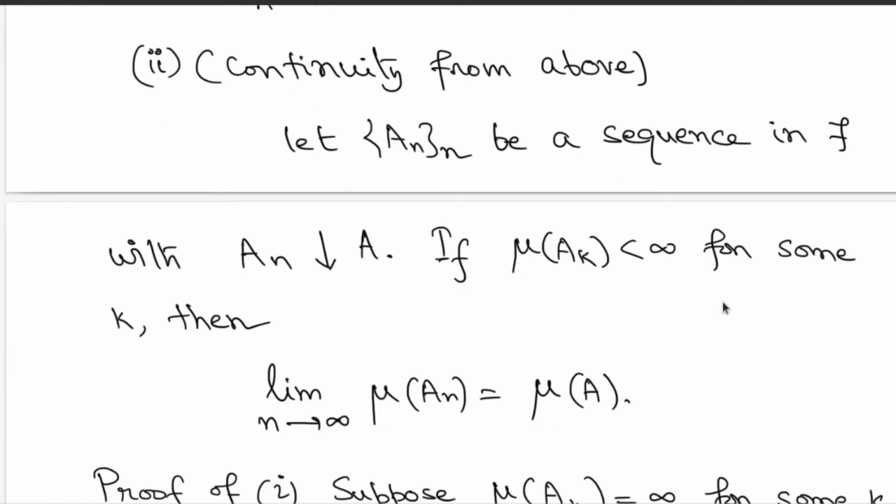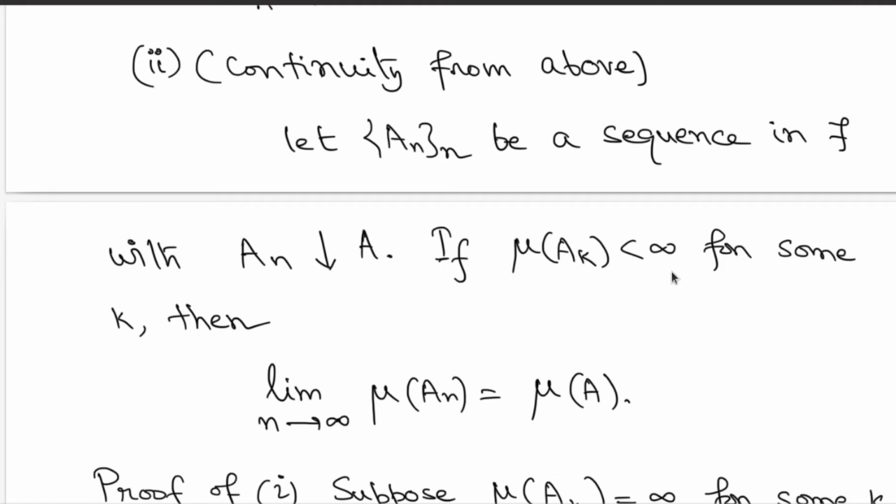The second property says it's also continuous from above, but with certain restrictions. What is this? We start with a decreasing sequence of sets going down to the countable intersection, a notation we have used earlier. So A denotes the countable intersection of A_n. Now we have this additional condition that at least one of the sets A_k should have finite mass.